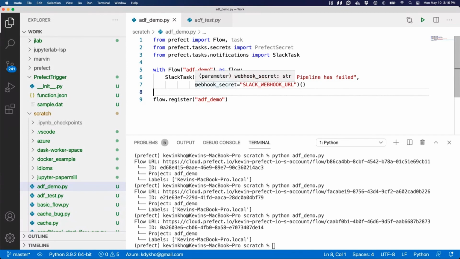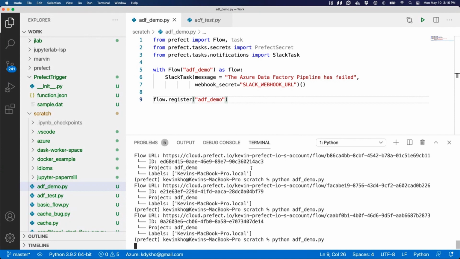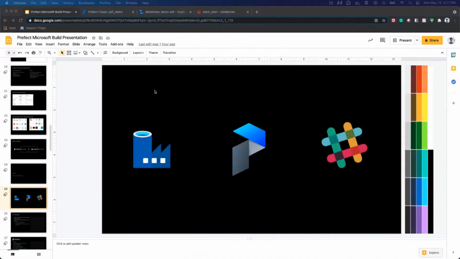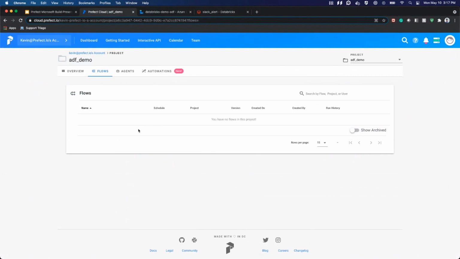And then we're providing a webhook secret. This secret is stored on Prefect Cloud. And when this flow runs, it will pull that secret from Prefect Cloud and use this Slack webhook URL to send the message. So what I'm going to do is register this flow under the project ADF demo. Now I can go to Prefect Cloud, and I didn't have a flow before, but because I registered it, we're going to see the flow appear.